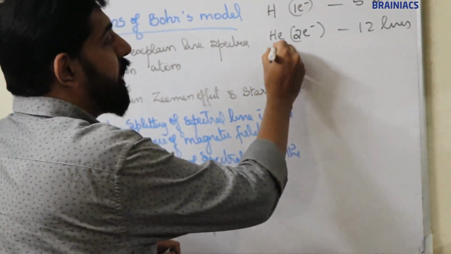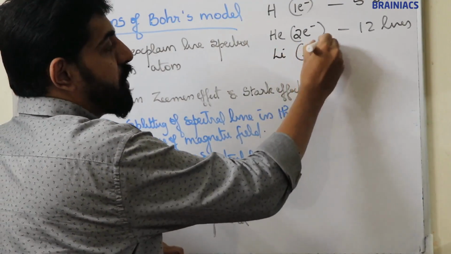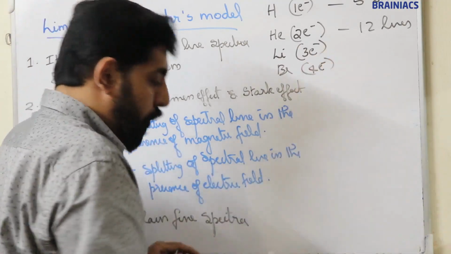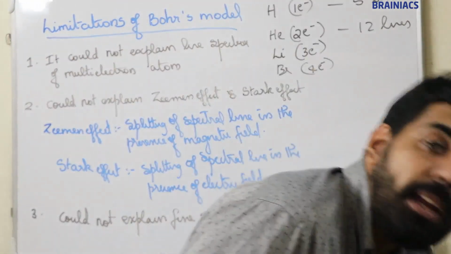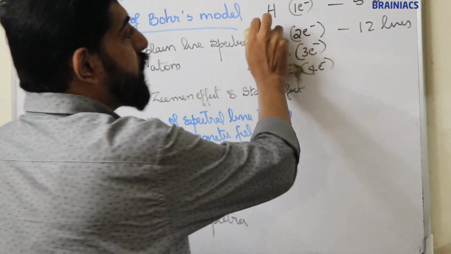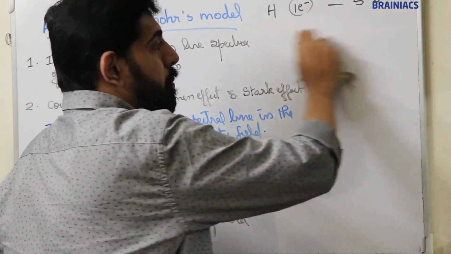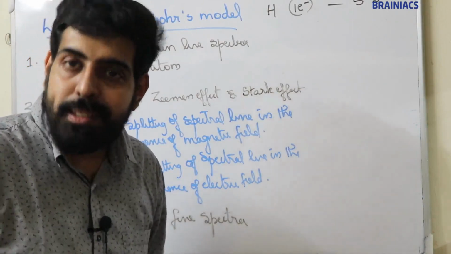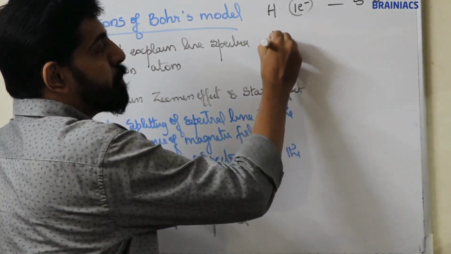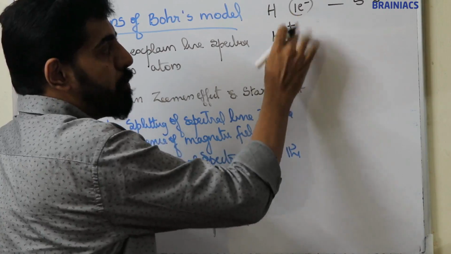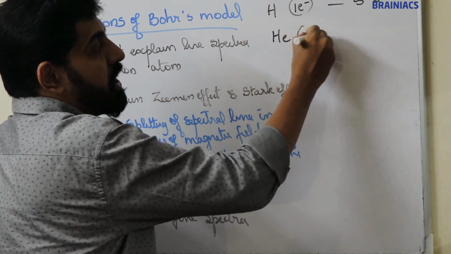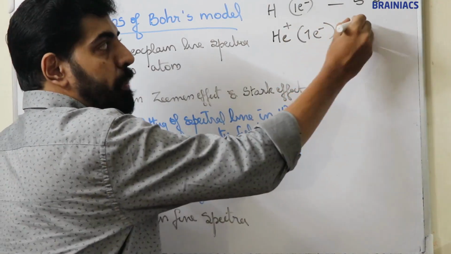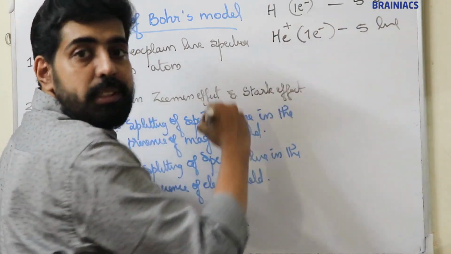He could not explain line spectrum of lithium, which contains 3 electrons. He could not explain line spectrum of boron, which contains 4 electrons. So Bohr could explain line spectrum of uni-electron atoms, but not multi-electron atoms. He could explain line spectrum of He+. He contains 2 electrons, so He+ means 1 electron.